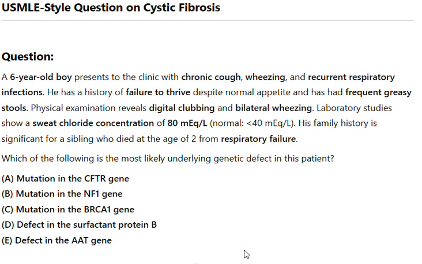A. Mutation in the CFTR gene. B. Mutation in the NF1 gene. C. Mutation in the BRCA1 gene. D. Defect in the surfactant protein B. E. Defect in the AAT gene.